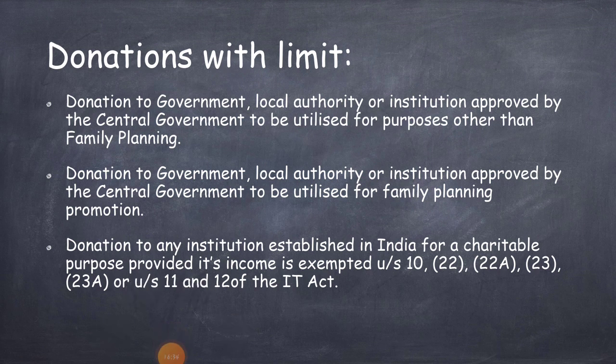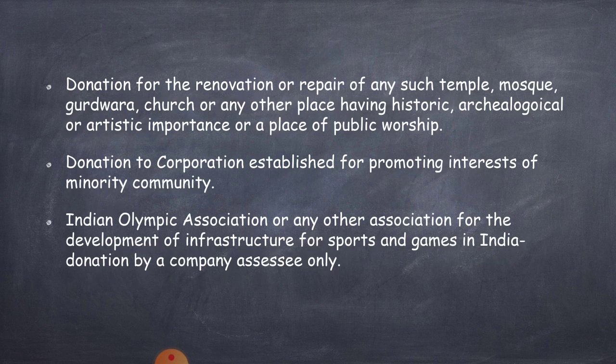Section 23A is relating to professional institutions, and section 11 is relating to charitable trust, that is charity for religious purposes. Next one is donation for the renovation or repair of any such temple, mosque, Gurudwara, church or any other place having historic, archaeological and artistic importance or a place of public worship can be claimed under this section.